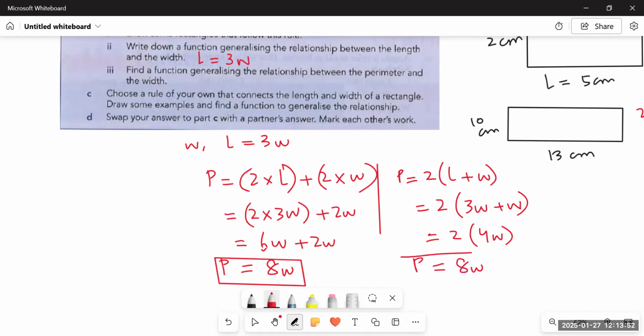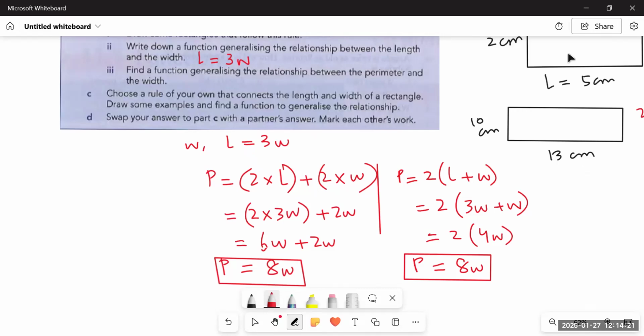So you see, whatever formula you choose, you will get the same answer, P is equal to 8w. How do we know? Since the length is 3 times the width and there are 2 lengths, a total of 6w length would be there. And then there are already 2 widths, w and w each. So it becomes 6w plus 2w, that is 8w as the perimeter, right?